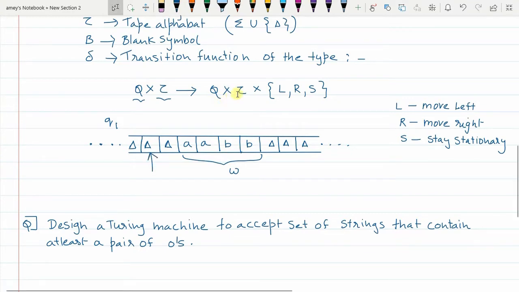So based on the current state and the input symbol that is currently read, a transition is performed and the machine moves to a new state.